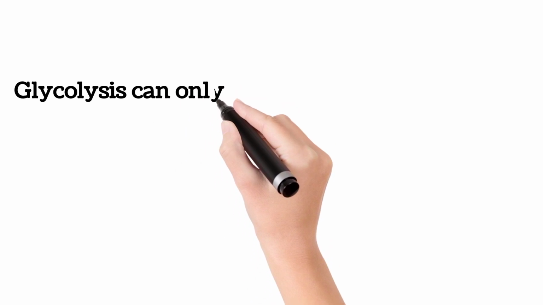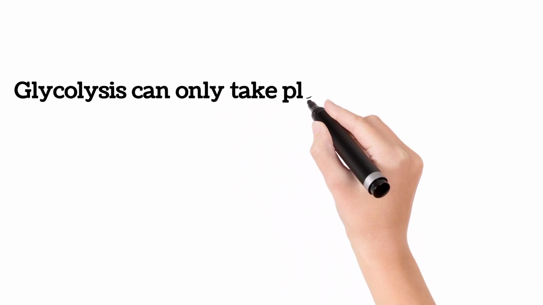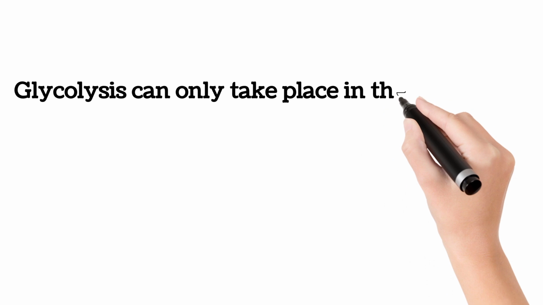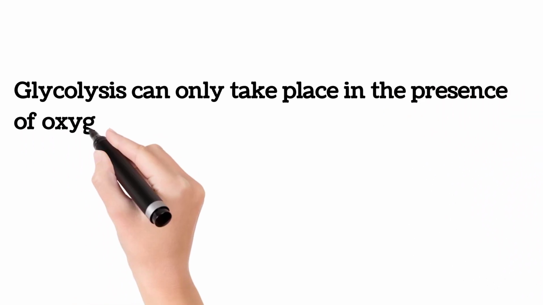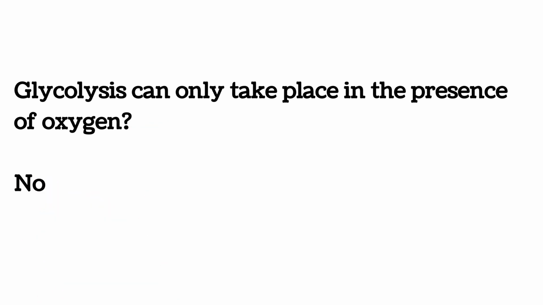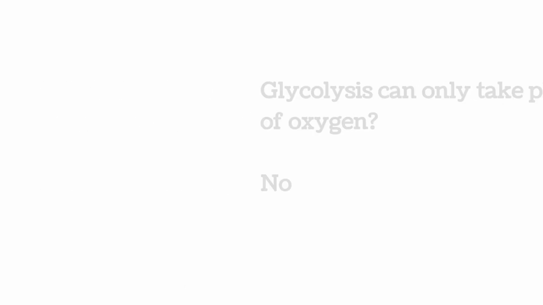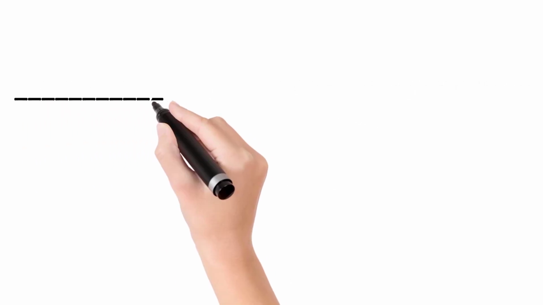Glycolysis can only take place in the presence of oxygen. The answer is no. Glycolysis is a catabolic pathway. It takes place whether there is oxygen or no oxygen. In fact, most of the anaerobic microorganisms depend on glycolysis to generate energy. Erythrocytes also generate energy through this.